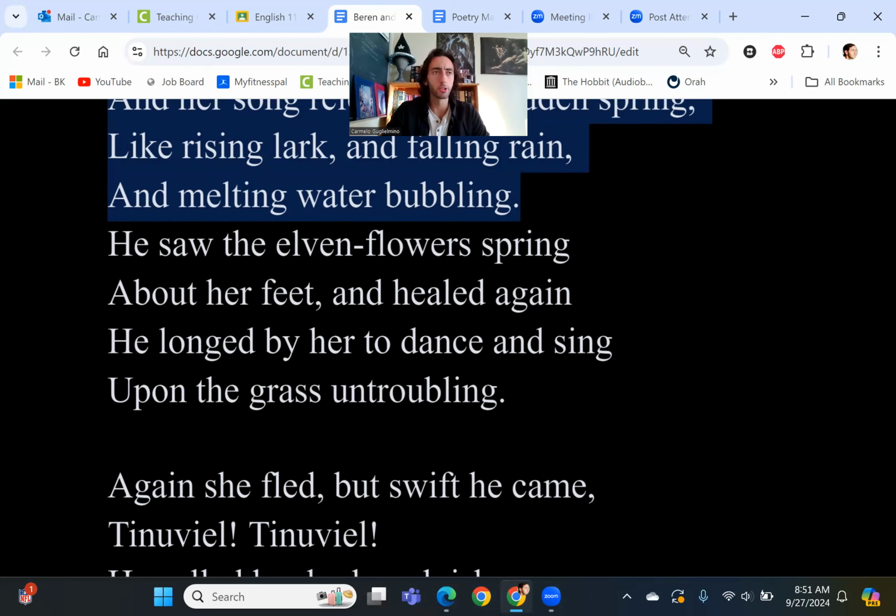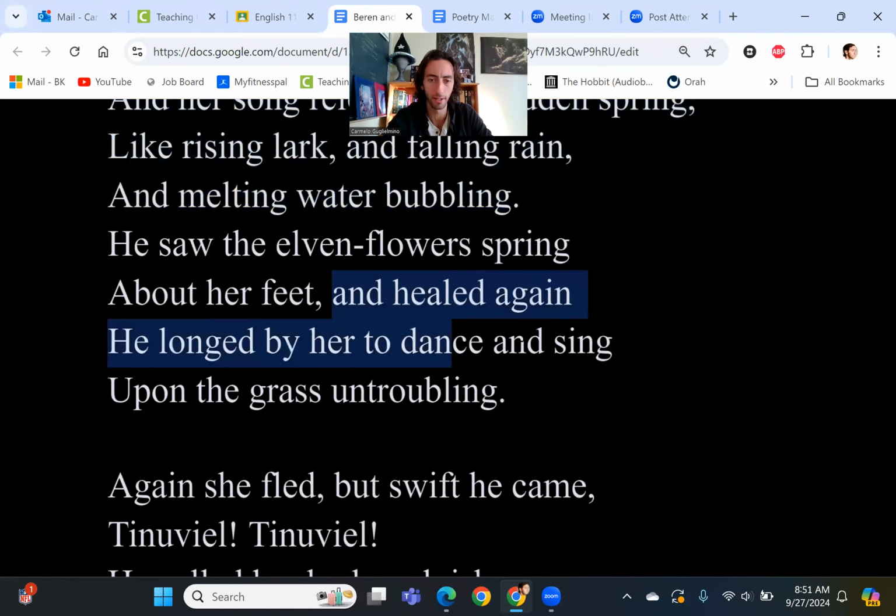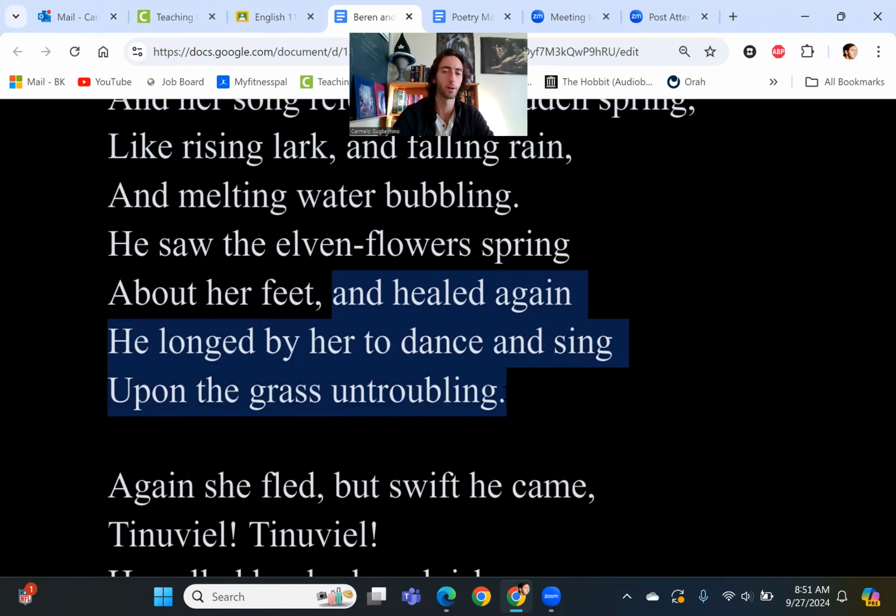So again, you can associate Tinuviel with a source of life, a source of beauty and goodness. He saw the elven flowers spring about her feet. In other words, wherever she is, there's life budding up from her. And then what? And healed again, he longed by her to dance and sing upon the grass and troubling.